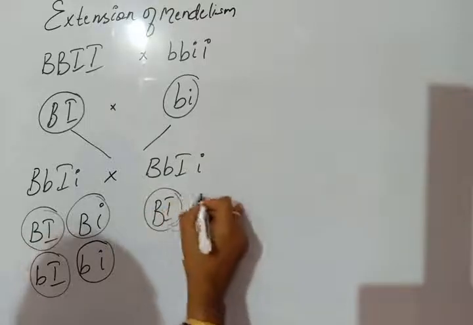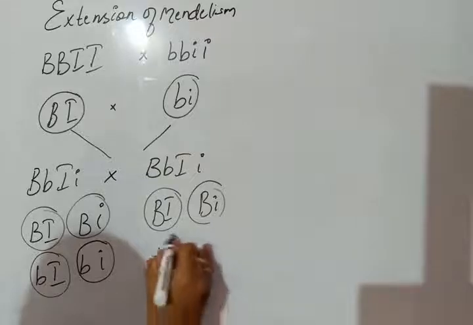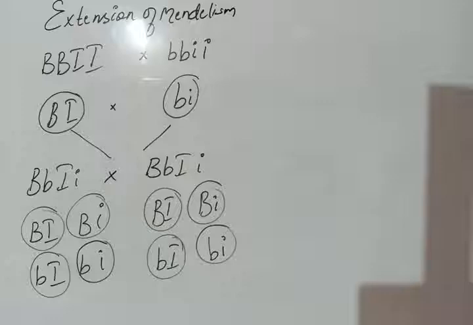We will obtain 4 different types of gametes. By using these 4 different types of gametes, we want to make the Punnett square.